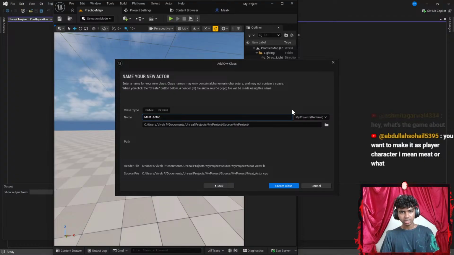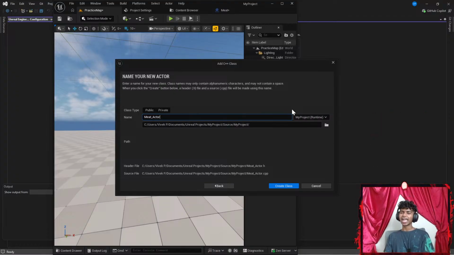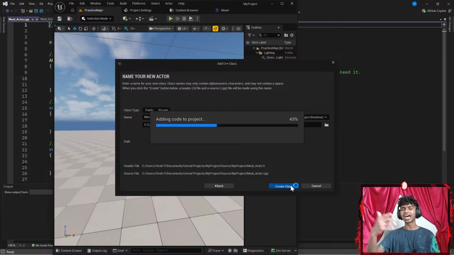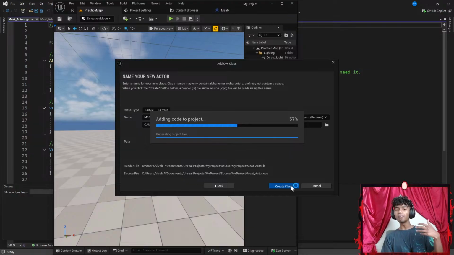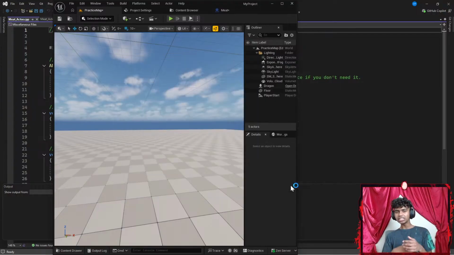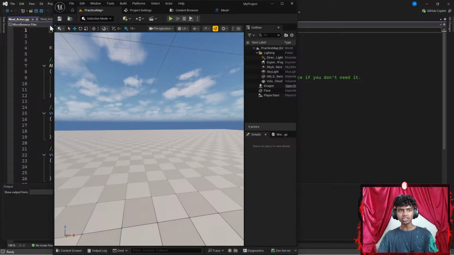Okay, perfect. Hey, what's this game about? Honestly, I am just working on the collision logic of the game, so it's not a specific game, but I do want to add a few collision events when two things actually hit each other. Okay, you want to make it a player character, I mean meat, or what? I want it to be a kind of static object that does not actually move, but my dragon object that I already created, I want it to collide with my meat, and every time it does collide, I want to say something like HP increased by 50 or something using a UE log.